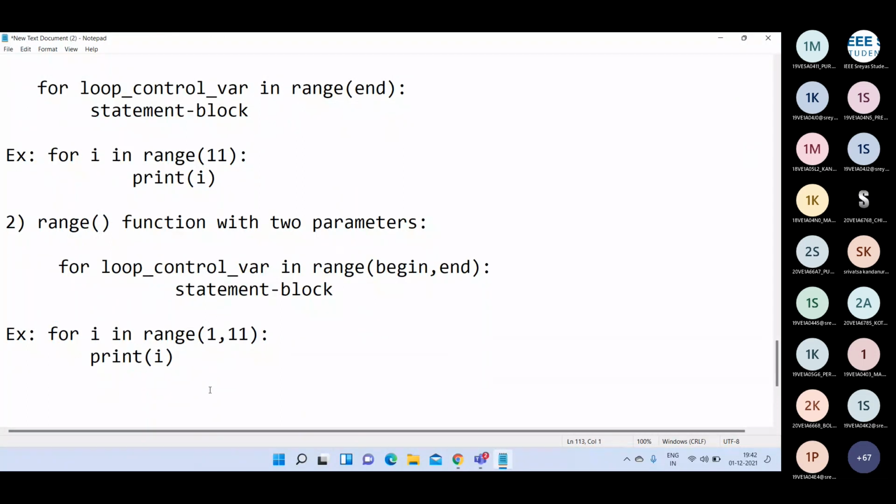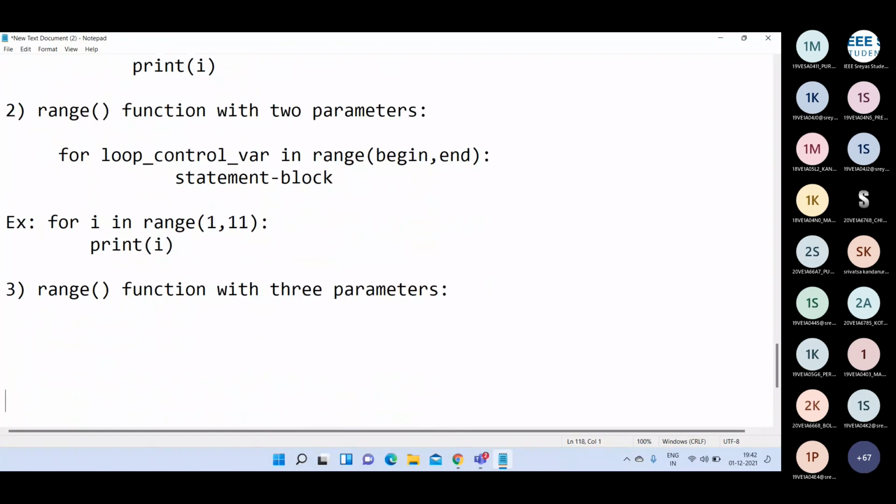Then the third way of writing the range function is the range function with three parameters. For loop control variable in range of, we can specify the begin value and end value, and we can write the step size.